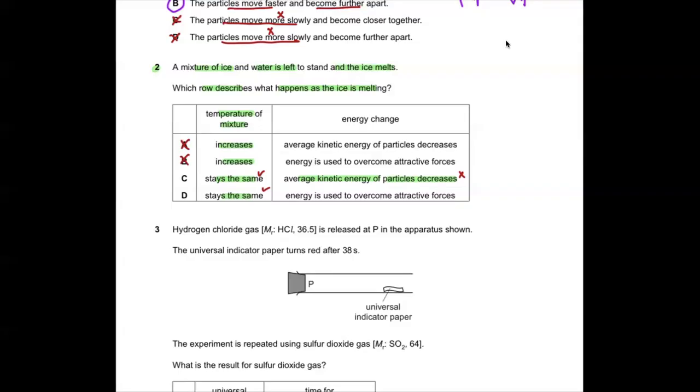If the temperature stays the same, the energy is being used up and is not going to raise the kinetic energy of the particles, because if the average kinetic energy changes, there must be some change in the temperature as well. So the energy is used to overcome the attractive forces. So C goes wrong, and D is the correct answer.